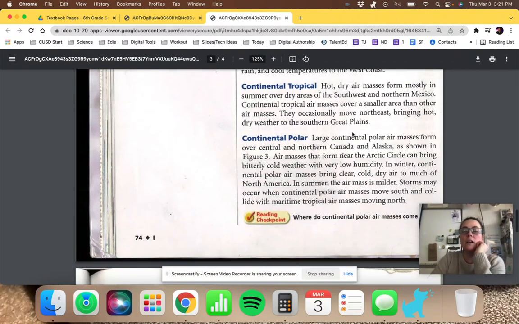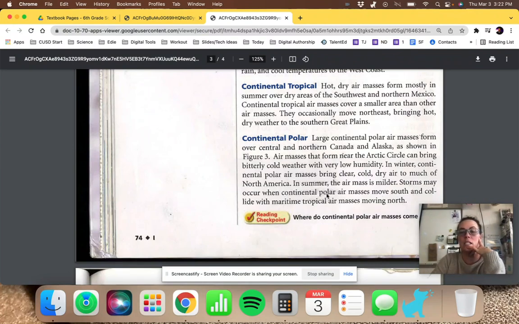Continental polar. Large continental polar, so dry and cold, air masses form over central and northern Canada and Alaska, as shown in Figure 3. Air masses that form near the Arctic Circle can bring bitterly cold weather with very low humidity, so dry. In winter, continental polar air masses bring cold, clear, dry air to much of North America. In summer, the air mass is milder.